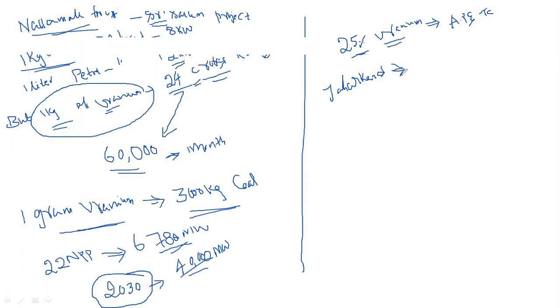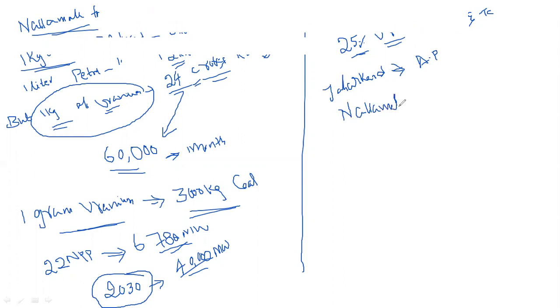After Jharkhand, the second place is Andhra Pradesh, where a huge uranium quantity is available. The place is the Nallamala forest, in Amarabad Mandal. Throughout the world, only Australia and Canada are known for high quality uranium. But this high grade uranium is also available in AP, in the Nallamala forest.